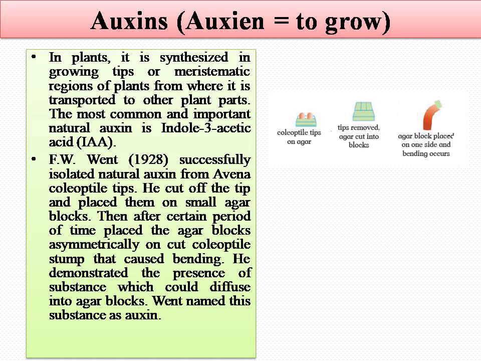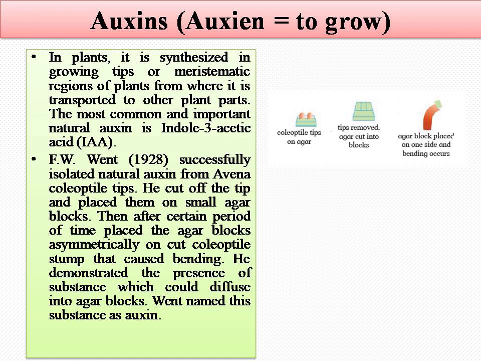In a plant, auxin is mostly synthesized in the apices or the apical region, that means the tip region or the meristematic region, from where they are transported to the other plant parts. The most natural or common auxin is indole 3-acetic acid. The natural auxin can be successfully isolated from the Avena coleoptile tips, and F.W. Went named this substance auxin.